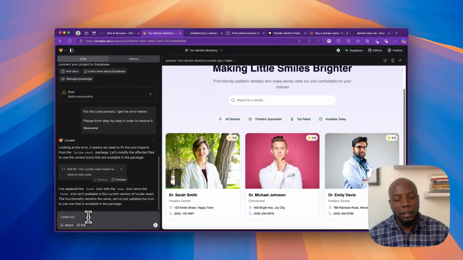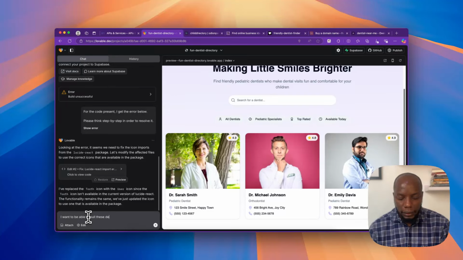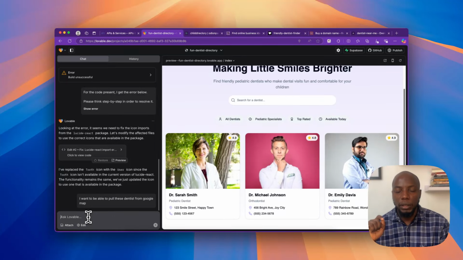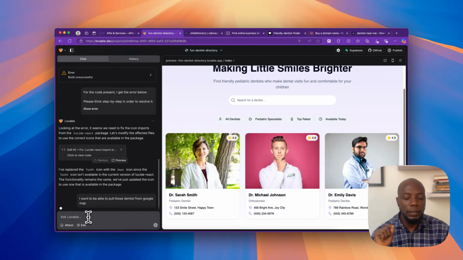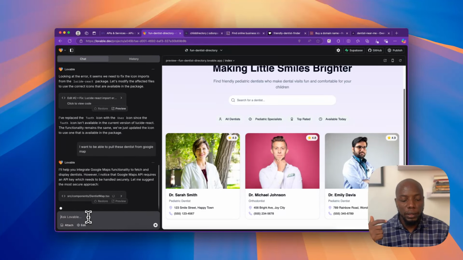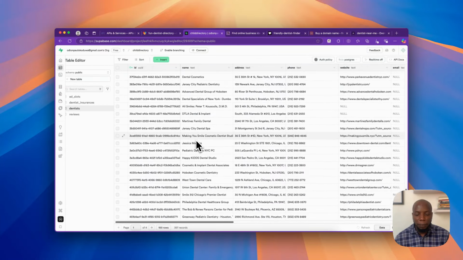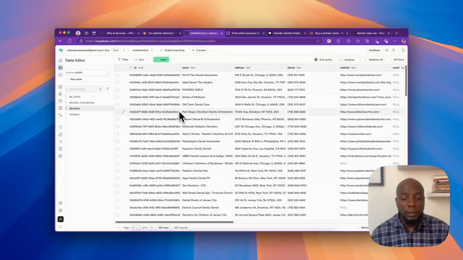So if I'm going to say I want to be able to pull these dentists from Google Maps. So this is what I did. I said I want to be able to pull it from Google Maps. So the next thing it's going to ask me, it's going to tell me to connect to Supabase, and it's going to ask me to add my API key, right? Which is something that you have to do. So that's the reason why I'm able to have a whole lot of info in this directory.